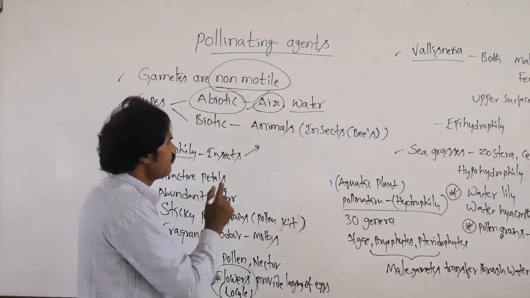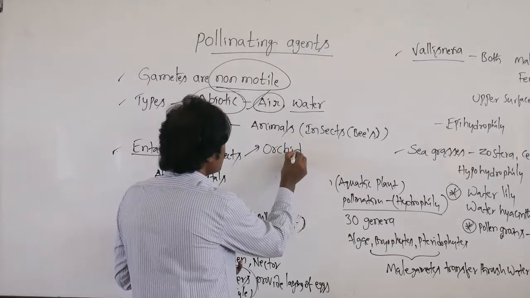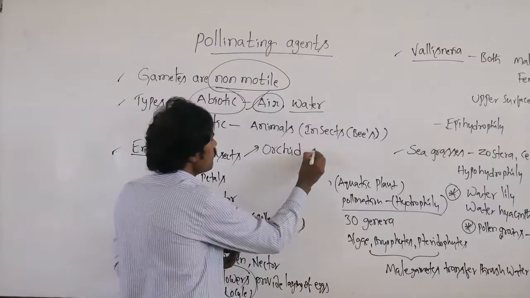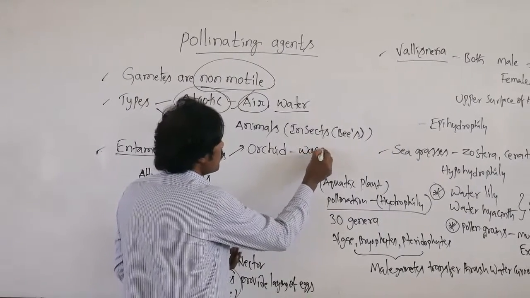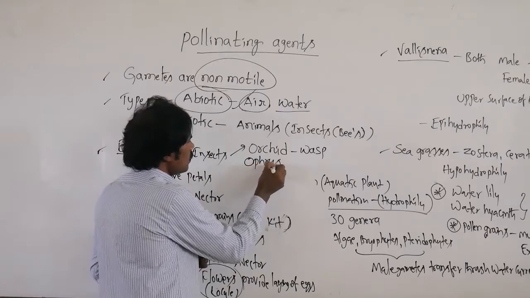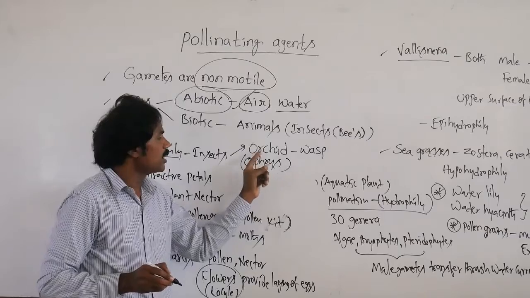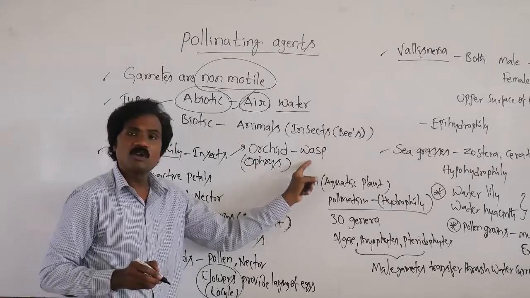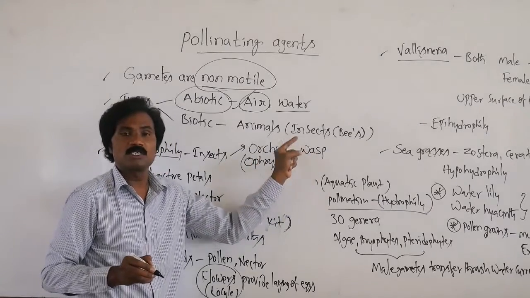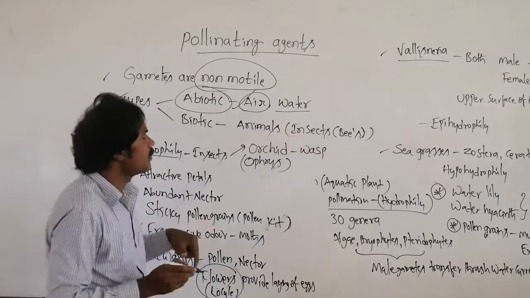That is related to orchid: in orchid, the wasp is present. That is Ophrys, a genus of orchid, and that particular wasp is ready to pollinate.